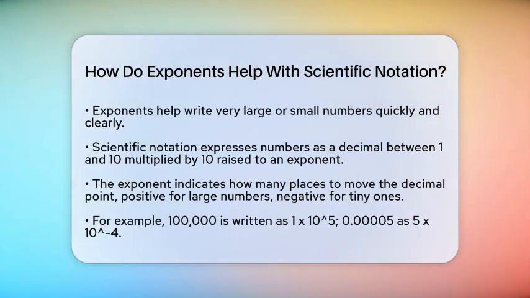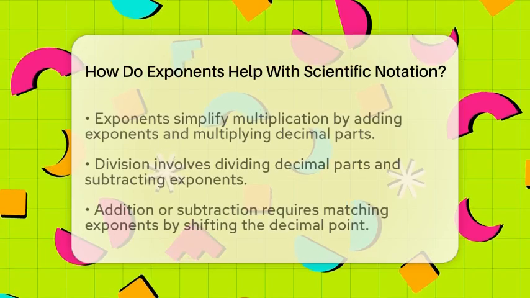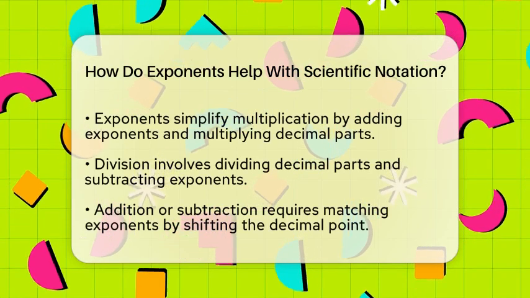Exponents are key because they make these numbers easier to handle. Instead of writing out all those zeros, we just write the base number and the exponent. If you have a tiny number like 0.00005, you can write it as 5 times 10 to the negative 4th power. The negative sign shows the decimal moves to the left. This way, scientists and engineers can see at a glance how big or small a number is.